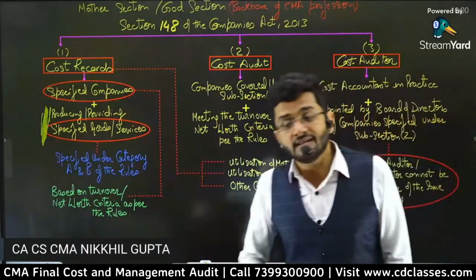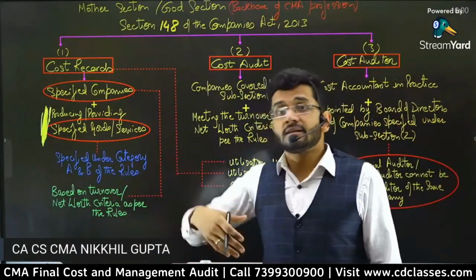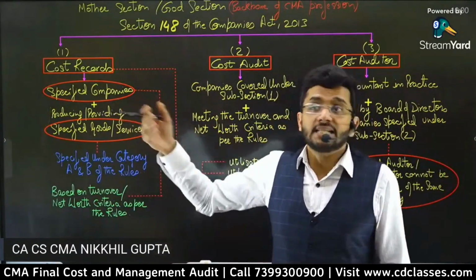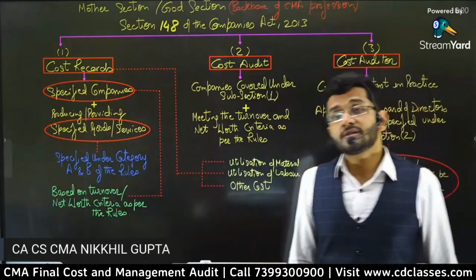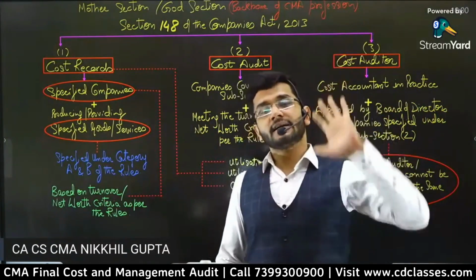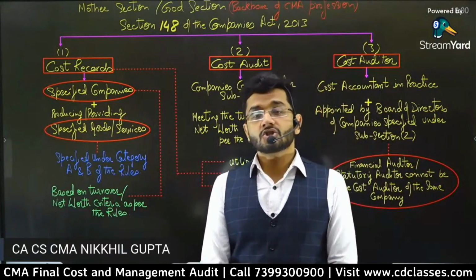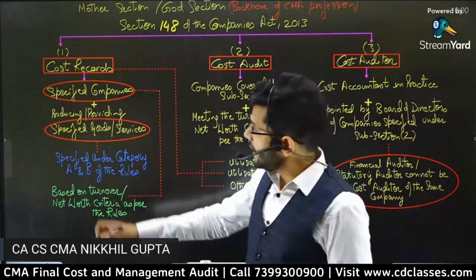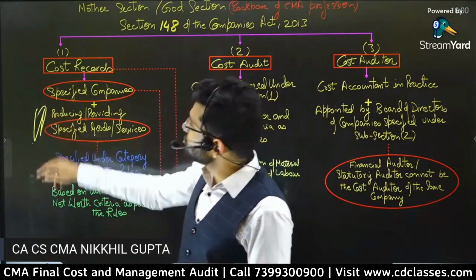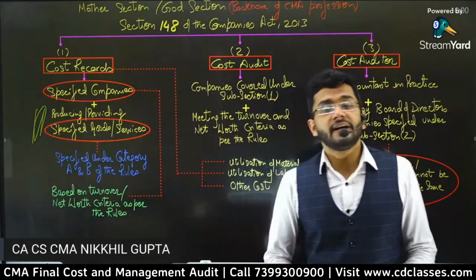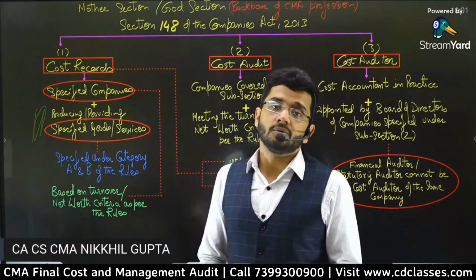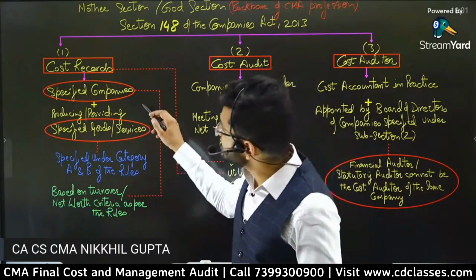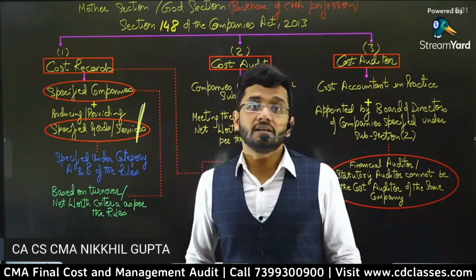Sir, what are the products and services on which cost records is applicable? Take a very big company like ITC. ITC is a very big company producing many goods and services. So, sir, since ITC is a big company, is it categorized under the category of cost records? Answer is no. Only when the big companies are producing or providing certain specified goods and services, only then, guys, are the cost records required to be prepared. Only specified goods come under the category of cost records.